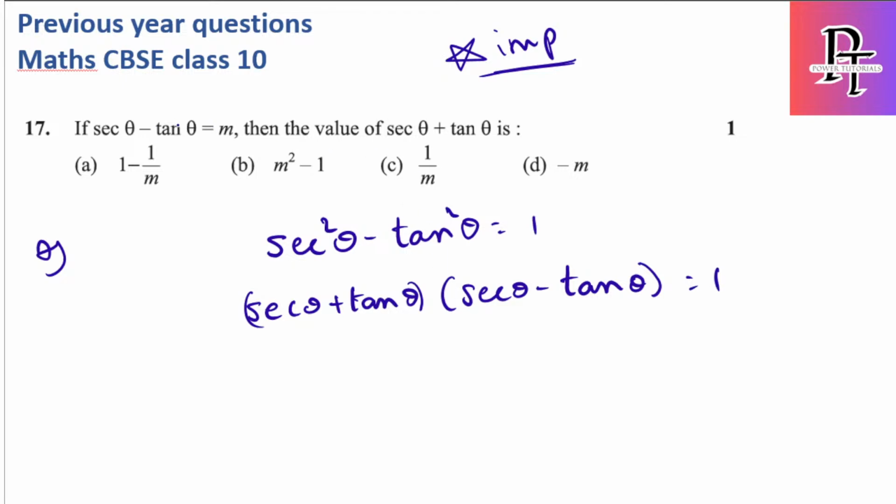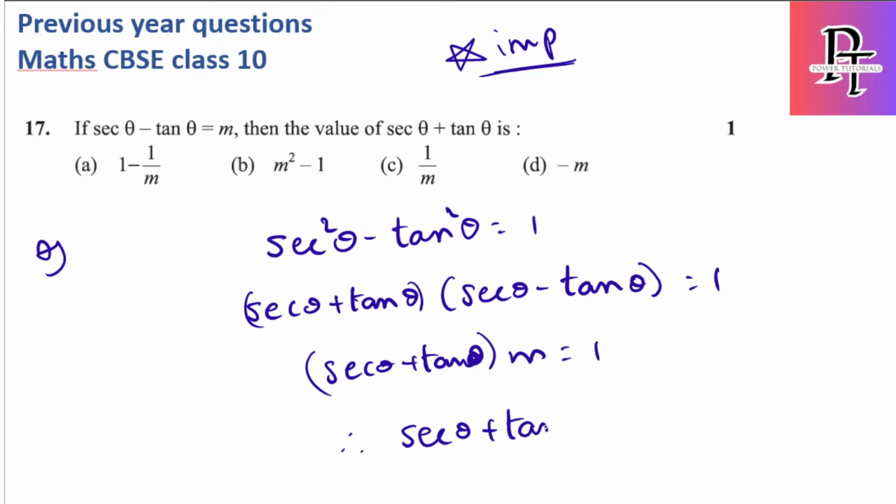Secant theta minus tan theta, provided the value is m. This we need to find. Secant theta plus tan theta into m is equal to 1. So therefore secant theta plus tan theta is equal to 1 by m if I move it to the other side. Okay, same they can ask you cosecant minus cot theta. There also the answer will be 1 by m.